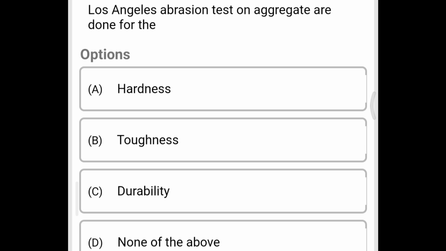Next question, Los Angeles abrasion test on aggregate is done for option A, hardness, option B, toughness, option C, durability, option D, none of the above. The correct answer is option A, hardness.